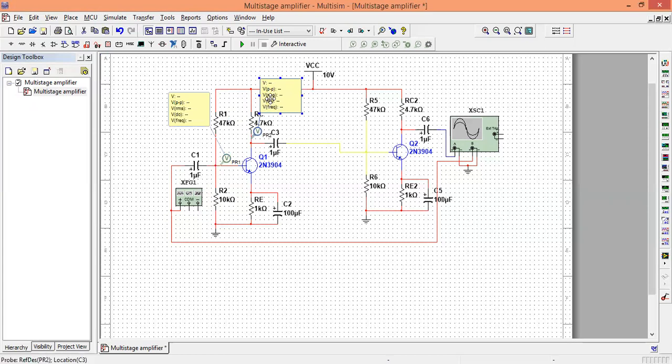By taking these voltage probes, we can easily measure the base voltage, the emitter voltage and the collector voltage of both the stages.